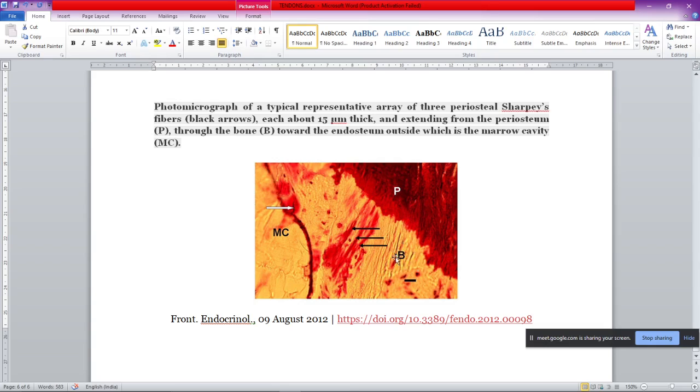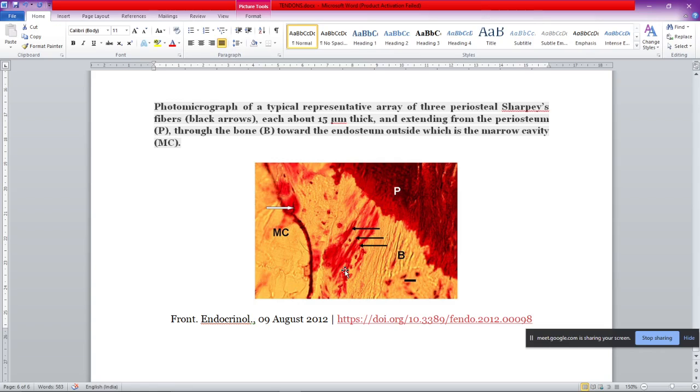B is the bone. This is the periosteum, the outer part of the bone. They penetrate the bone towards the endosteum, beyond which is the marrow cavity, MC. So they are the penetrations of the tendon into the bone. This picture is taken from the Frontiers in Endocrinology journal, published in 2012.